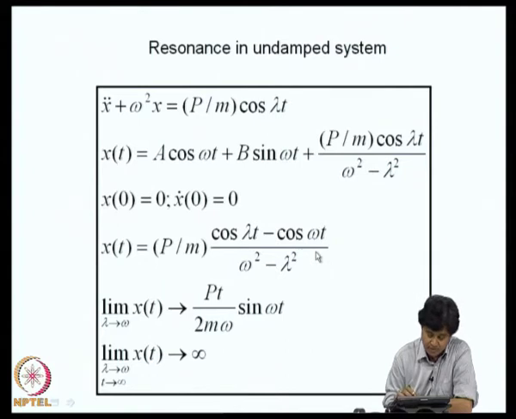So, we have to use L'Hopital's rule and get the limit as lambda goes to omega. So, you have to actually differentiate with respect to lambda. If we do that, I get this function p t into sin omega t divided by 2 m omega. So, as time becomes large, this is not a periodic function now, although the system is driven harmonically and the system is linear, at resonance it is not harmonic, it is not even a periodic function, because as t becomes large, this amplitude becomes large, and in the limit of t tending to infinity, the response becomes unbounded.